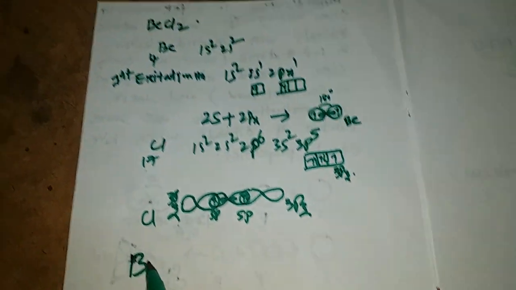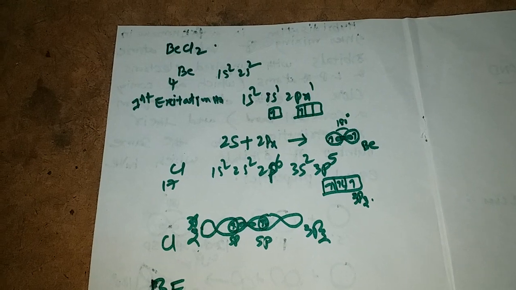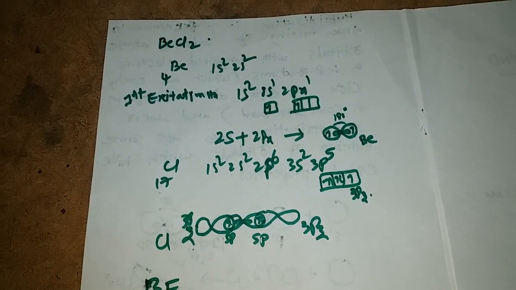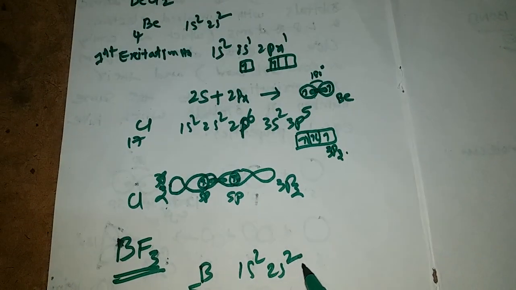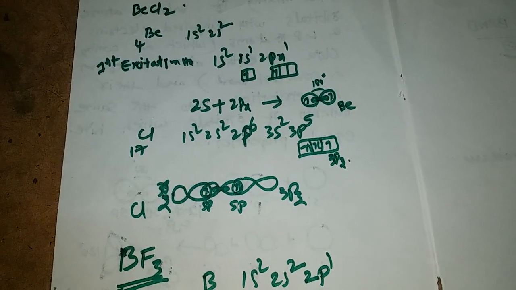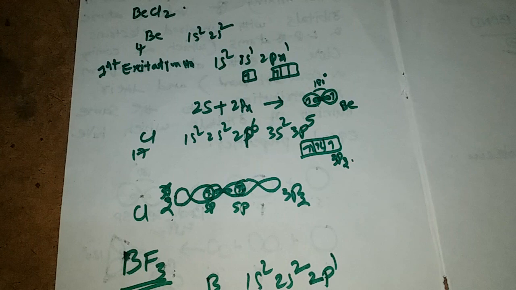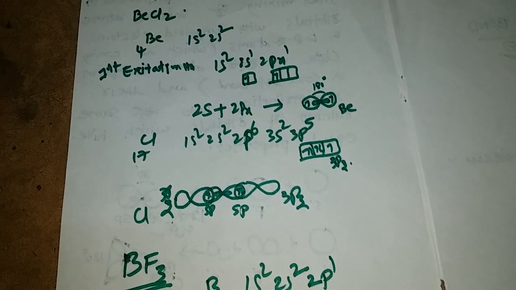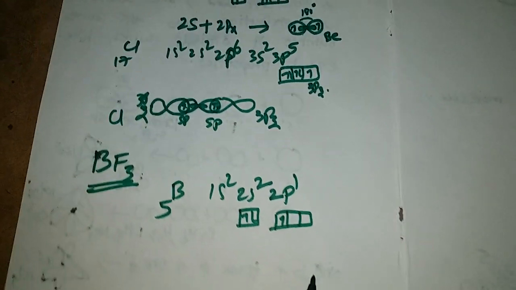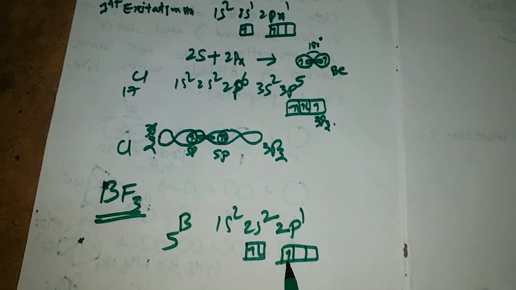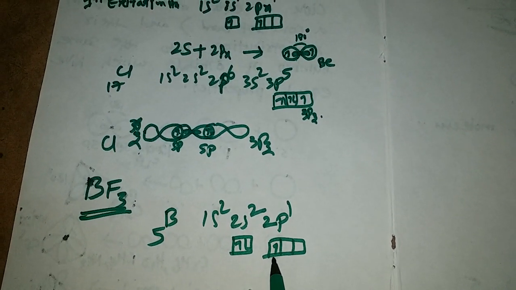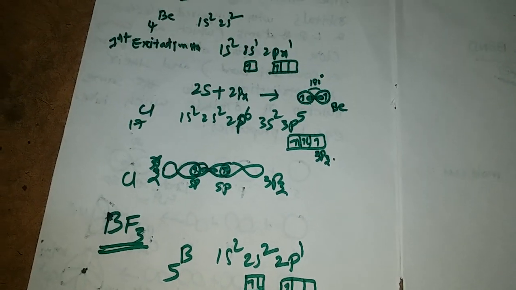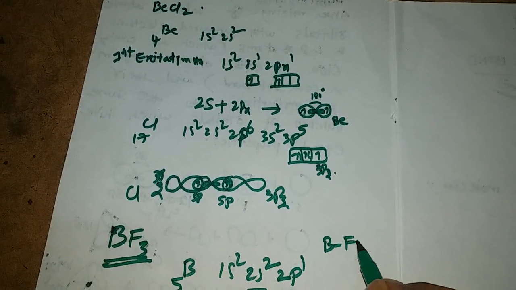Next example is boron trifluoride. Boron atomic number is 5, so 1s2, 2s2, 2p1. In the valency shell, it has only one unpaired electron. According to VBT, it will form only one overlap with the fluorine, so we will get only a BF bond.